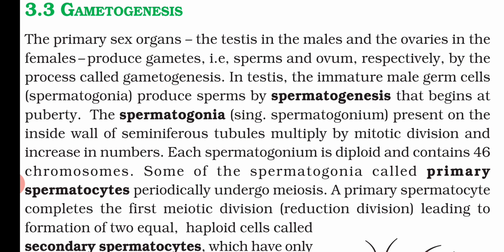A primary spermatocyte completes the first meiotic division, the reduction division, leading to the formation of two equal haploid cells that we call the secondary spermatocytes. So first from the spermatogonia the primary spermatocyte forms, and from the primary spermatocyte, by reduction division, the secondary spermatocyte forms.